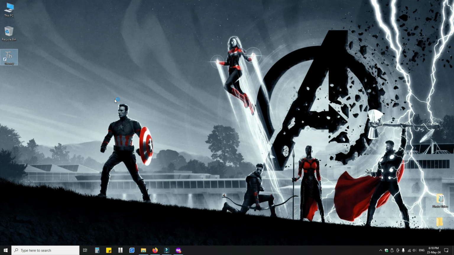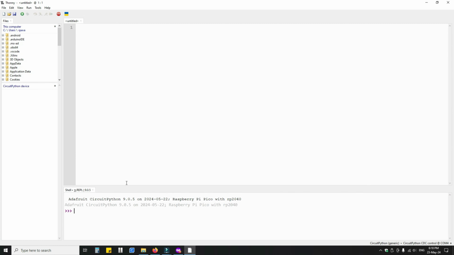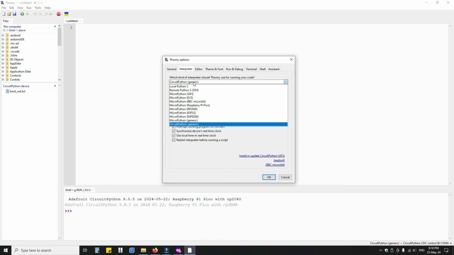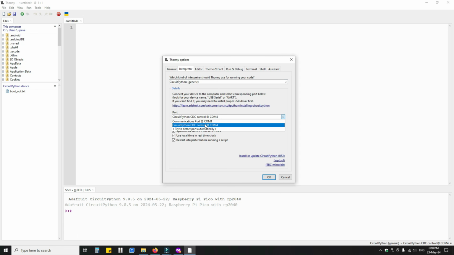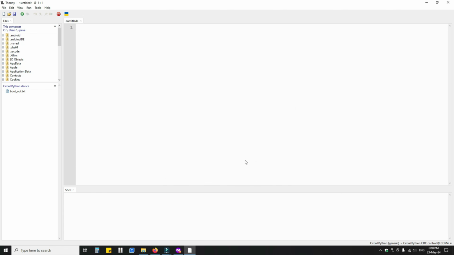Okay. Once the installation is completed, open Thonny. In the shell, you will see the version of CircuitPython running on the board and its name. Just go to configure interpreter, where you can see the various MicroPython versions and the boards supported by Thonny, and you can find CircuitPython as well. Click on CircuitPython and choose the correct COM port.